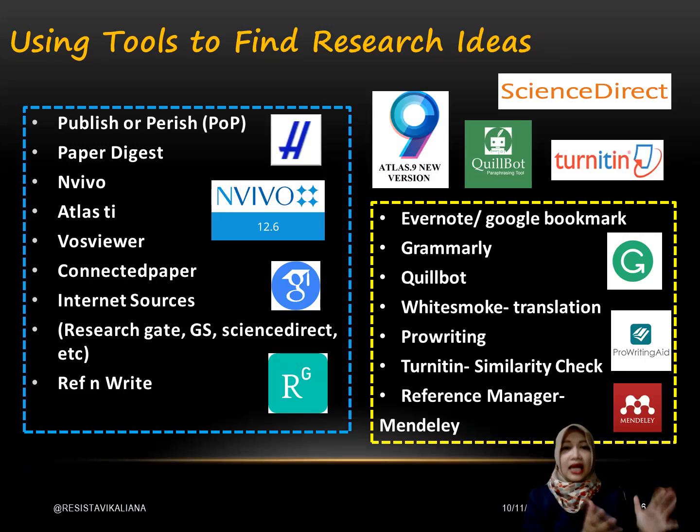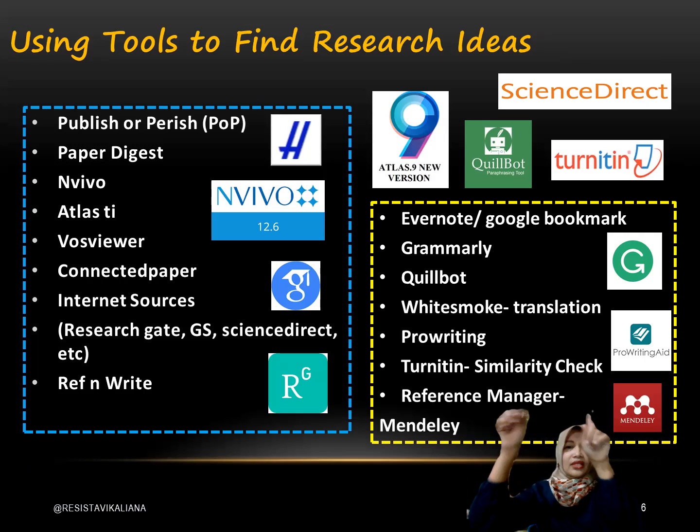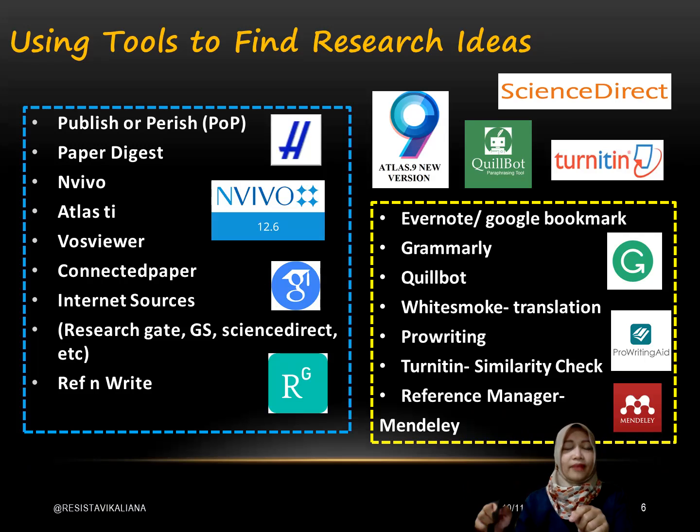On the left side with the blue frame, it is about the tools that we can use to find research ideas. And on the right side with the yellow frame, it is the supporting tools that we can use to do a research article.